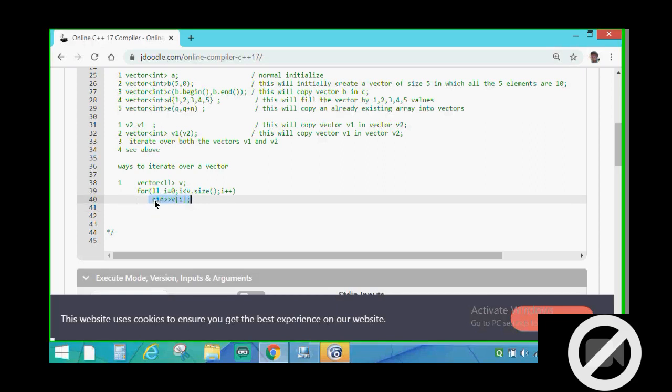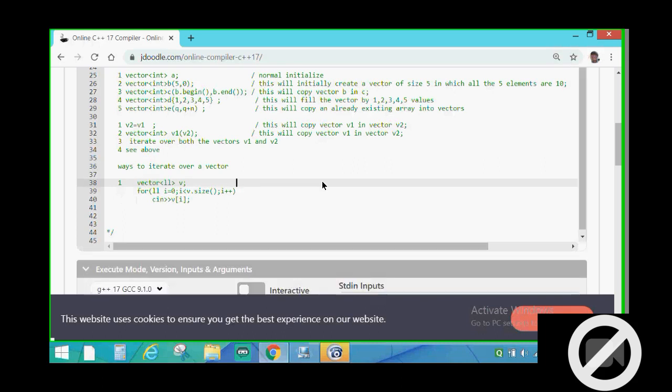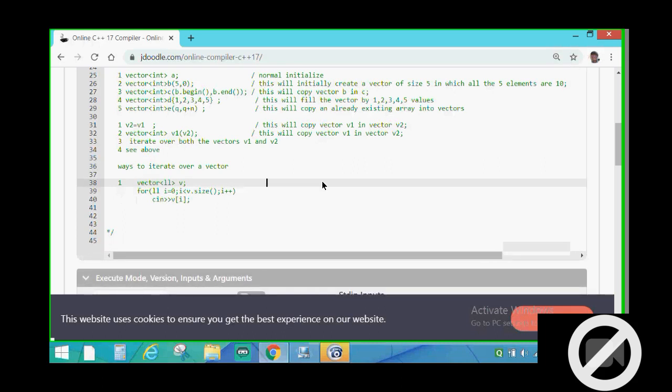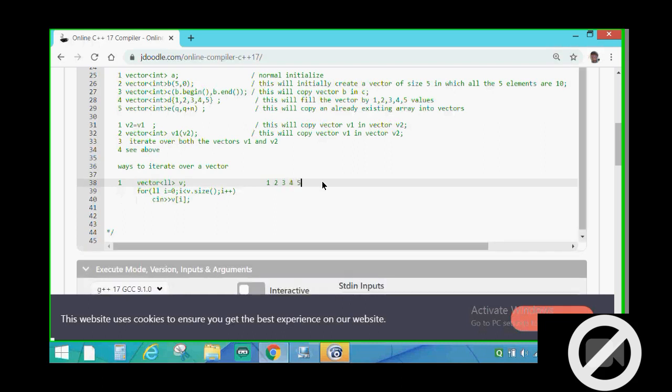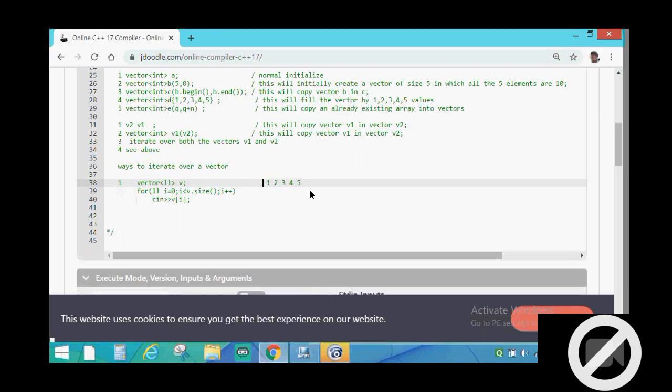And now you know that we are taking input into the vector. So for example, if we declare a vector and I have input 1 2 3 4 5, then this will be the vector itself. Basically you can assume it as an array.